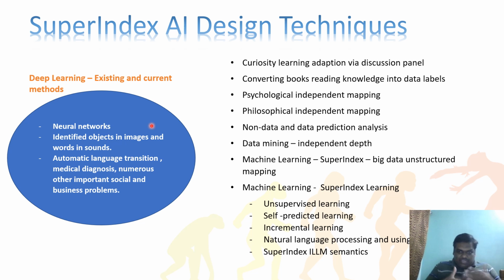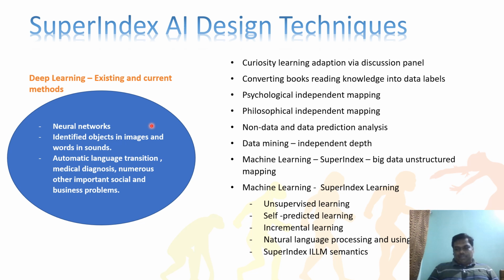The machine should get a curiosity, because in our young age, when we had curiosity, we started learning. We started learning the books and reading the books and everything, right? So curiosity learning is very important. So we are adding that algorithm and converting books reading knowledge into data labels. So it should read a lot of books and convert that into data labels. How this is useful, we'll see in the next slide, like how that is useful in the sector.